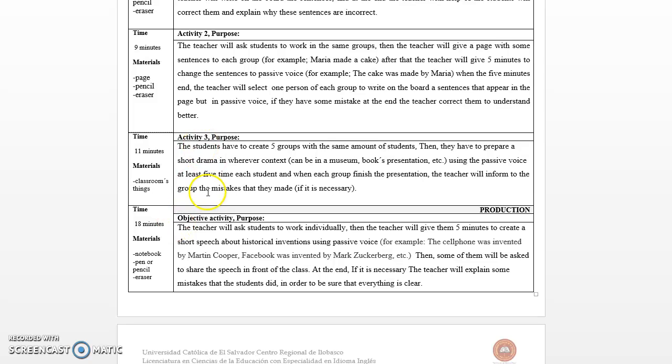So in activity 3, the time is 11 minutes and the materials are classroom things. The students have to create 5 groups with the same number of students. Then they have to prepare a short drama in whatever context.